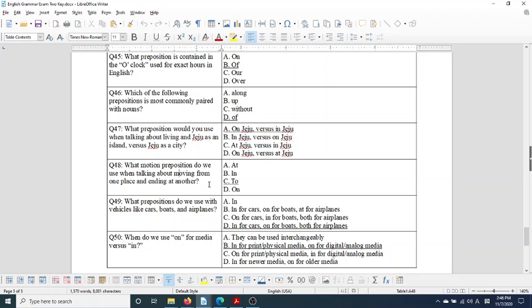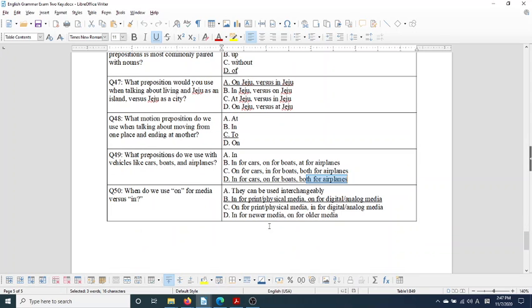What motion preposition do we use when talking about moving from one place and ending in another place? So you don't keep moving. We use to, right? Going to school, going to work, going to church. What prepositions do we use with vehicles like cars, boats, and airplanes? We use in for cars, riding in a car. On for boats, riding on a boat. And for airplanes, you can actually use both. I'm riding in an airplane. I'm riding on an airplane.